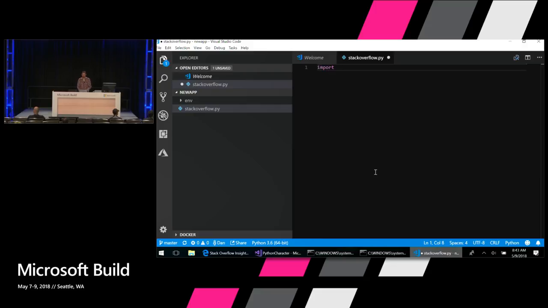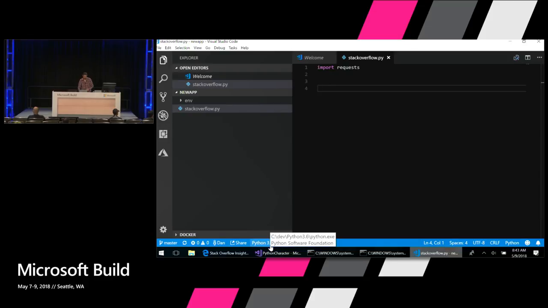OK. So to download the survey, I'm going to use the requests library. So in Python, to import a package, you just type import and the name of the library, requests. And when I hit save, VS Code should kick in and give me a linter warning here in a minute. Oh, sorry, I forgot one thing.